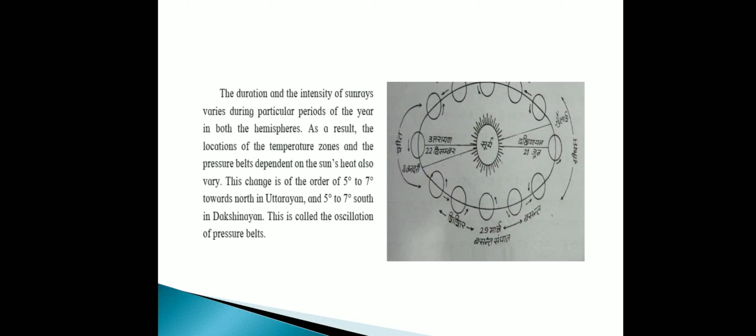That is the oscillation of the pressure belt.